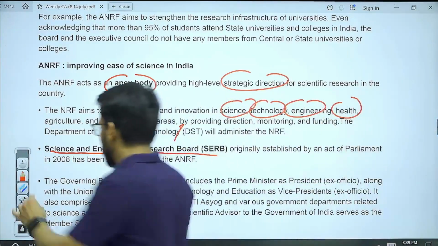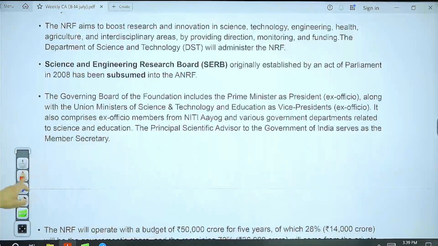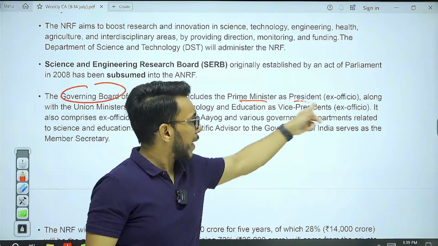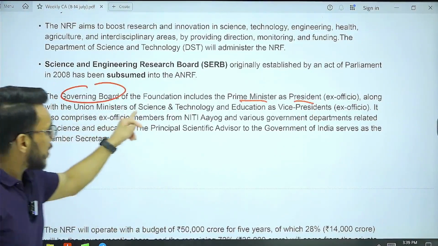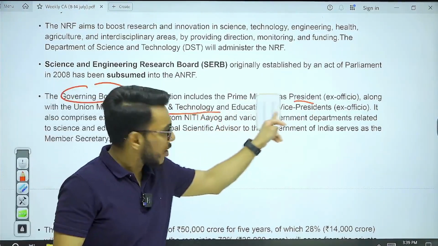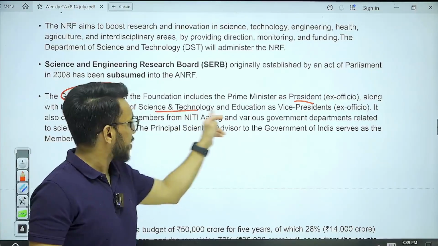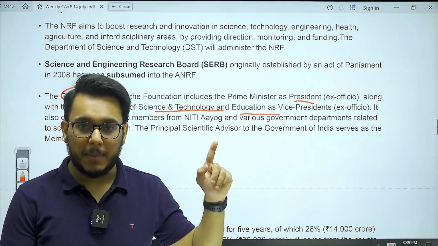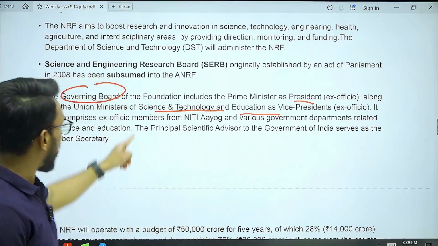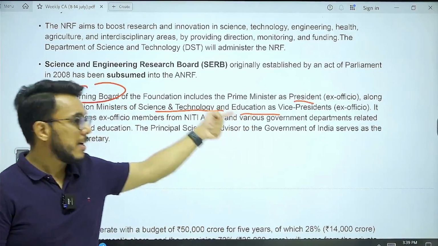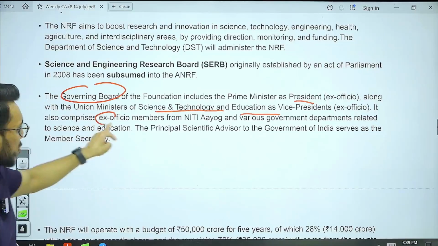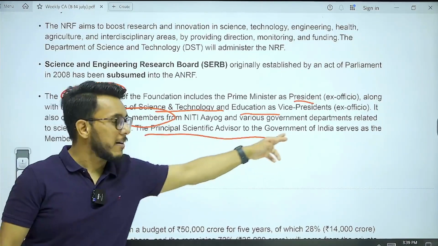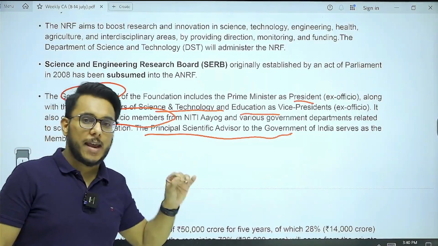Now, this Anusandhan National Research Foundation will have a governing board. This governing board will include the Prime Minister, who will act as the president. Then, the Union Ministers of Science and Technology and Education will be the vice presidents of this governing council of ANRF. And then there will be ex officio members from Niti Aayog. Who will be the secretary? The Principal Scientific Adviser to the Government of India will be the secretary of this ANRF.